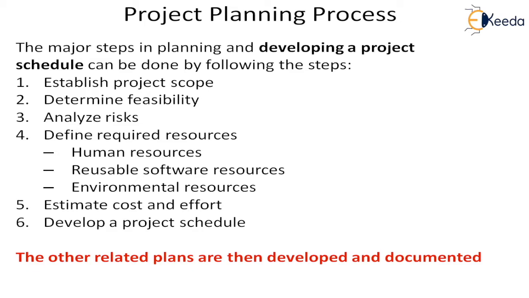So we have seen in our previous lesson that project planning involves these six kinds of activities that we have to do. And after determining the project scope and determining the feasibility and risk, we have to define the type of resources, and then we have to go to the estimation of the cost and effort. So today we are trying to focus on this activity of estimation of cost.